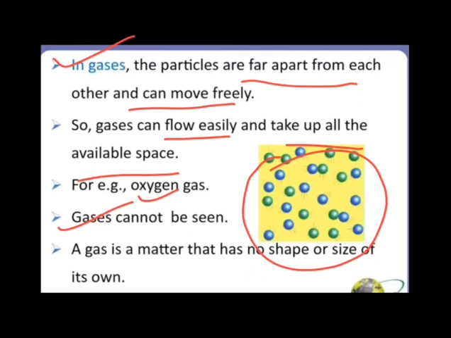And can you see there is one common thing between the solids, liquids and gases, that gases can flow and liquids can also flow, but solids cannot flow. So this is the similarity between liquids and gases, that both of them can flow. A gas is matter that has no shape or size of its own. So gases do not have a fixed shape, and they also do not have a fixed volume.